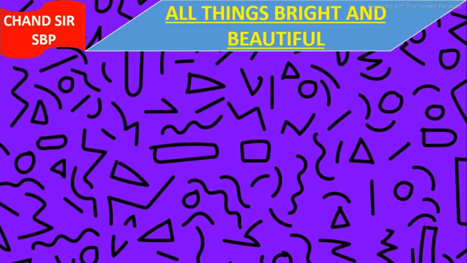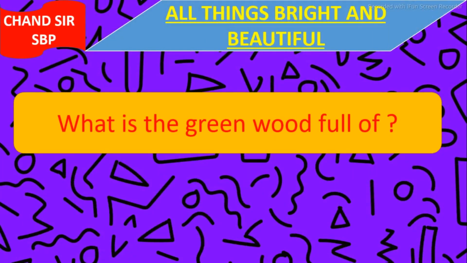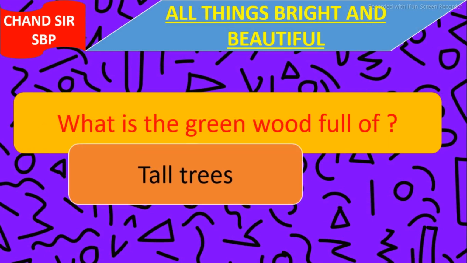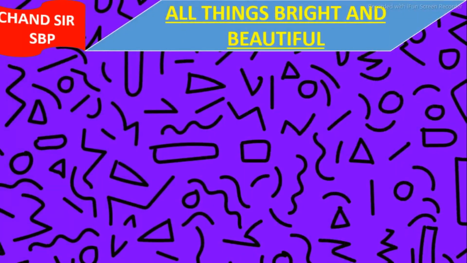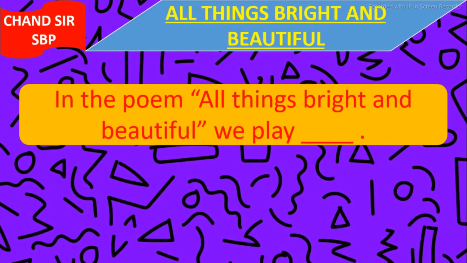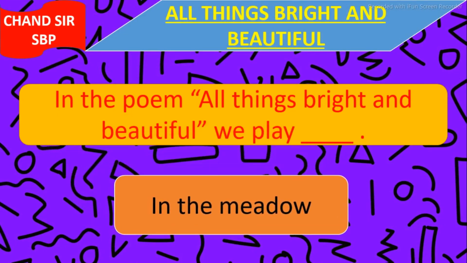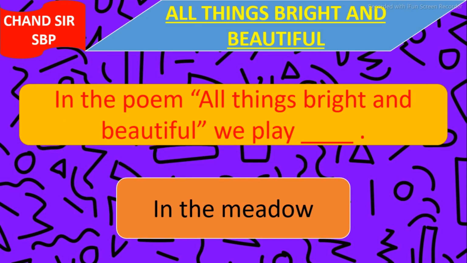Our next question is, what is the green wood full of? And the answer is tall trees. The green wood is full of tall trees. Our next question is, in the poem All Things Bright and Beautiful, we play in the blank. And the answer is in the meadow. We play in the meadow.